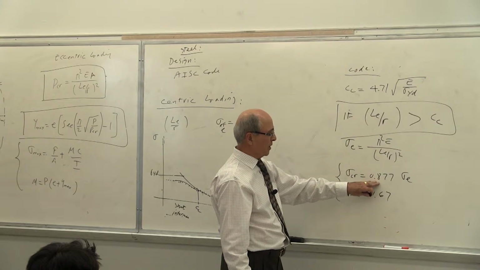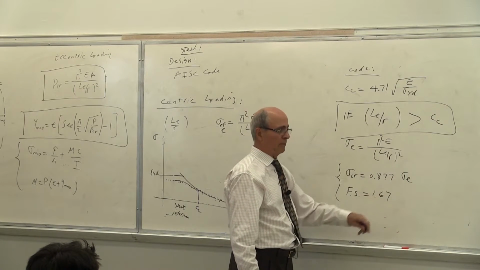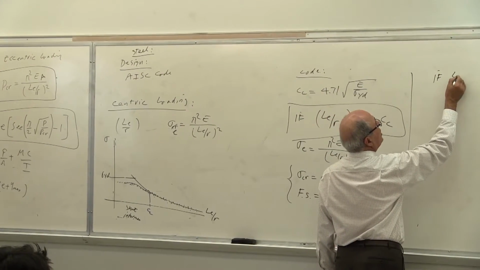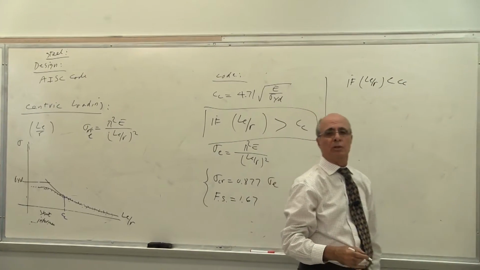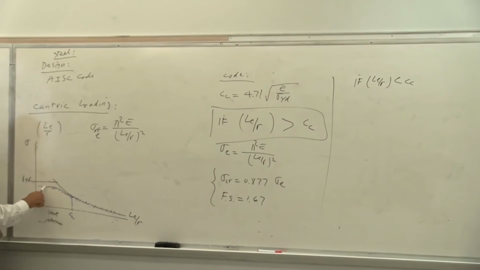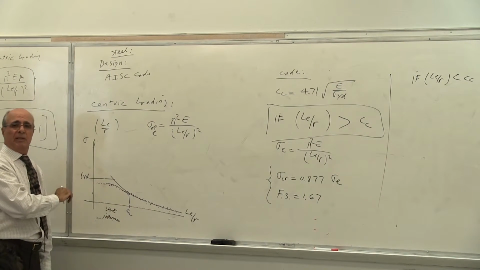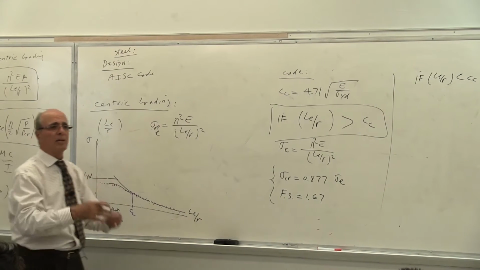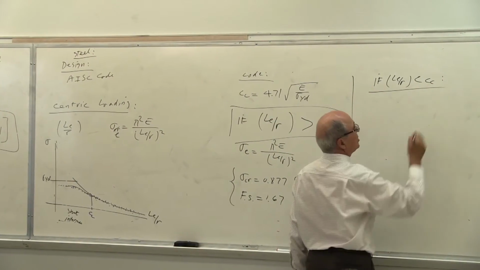We use a factor of safety of this and that together, which is 1.92, or this much of sigma E with a factor of safety of that. Now, if your LE over R of your column is less than CC, the Euler is not good. Is that correct or not? So Euler is way off. And again, for different material, different length, different cross-section, different sigma, different E, this behaves differently. Nobody can put all of them together and come up with a formula there, not yet. Many are suggested in the literature, but not yet.